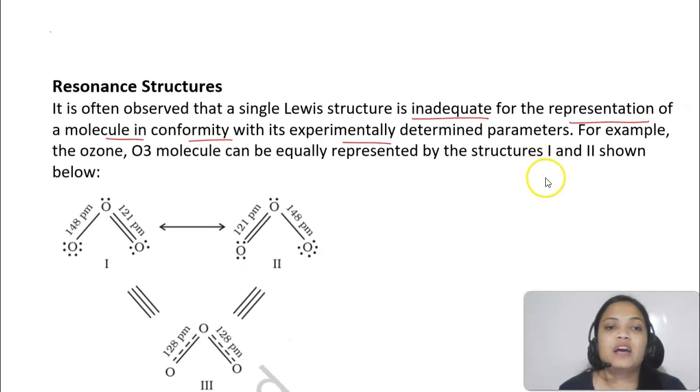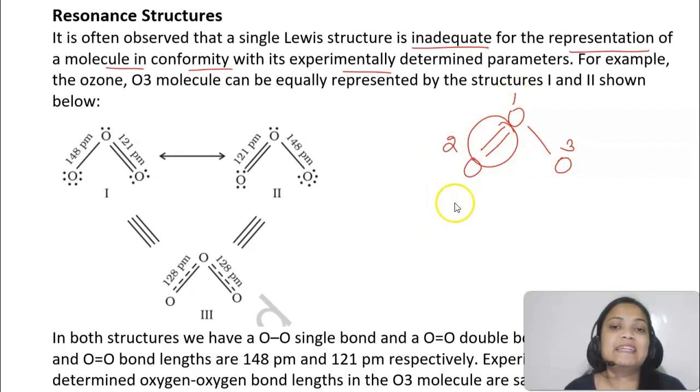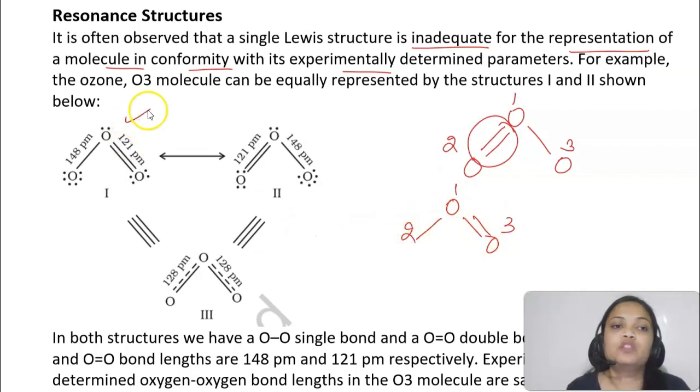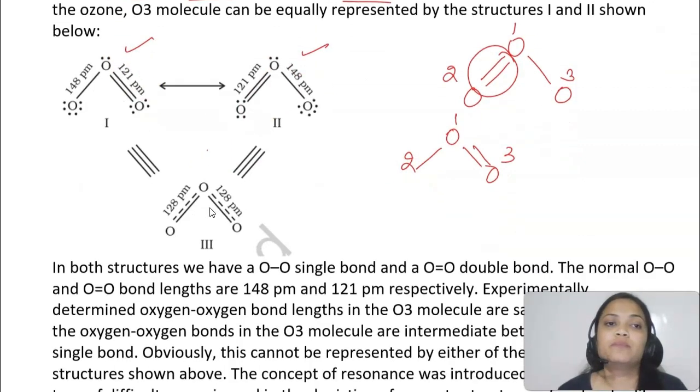So here we have an ozone molecule. Okay, now this ozone molecule can be represented by 3 structures. I told you now that there is a double bond between 2 oxygen and then single bond. But how do we know ki where this double bond is? Is it between 1 and 2 oxygen or 1 and 3 oxygen? Okay, so we can say it can be between 1 and 2 also, and it can be between 1 and 3 oxygen also. Okay, so these are the resonance structures for the ozone.